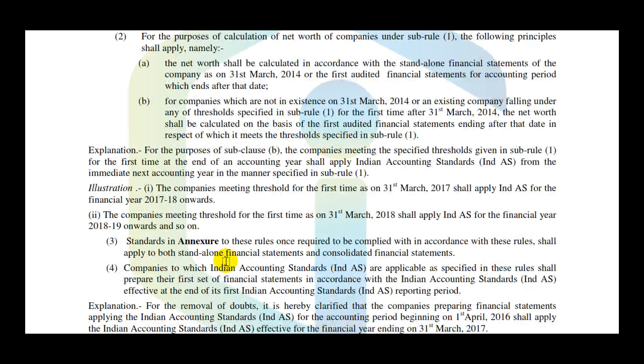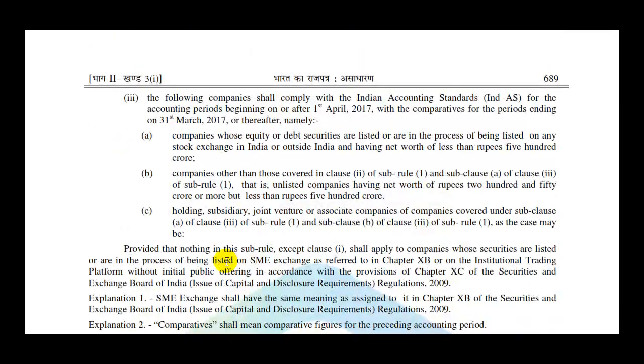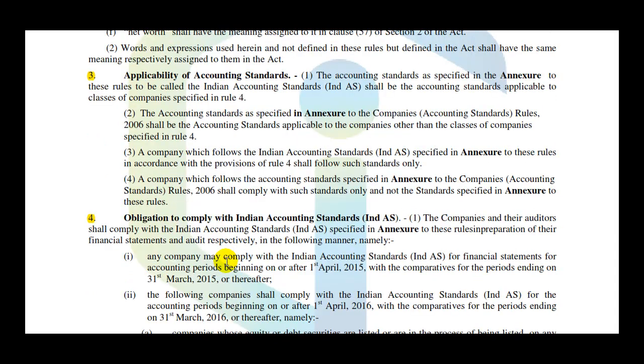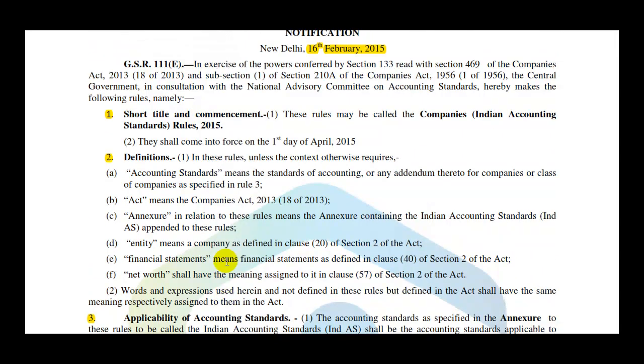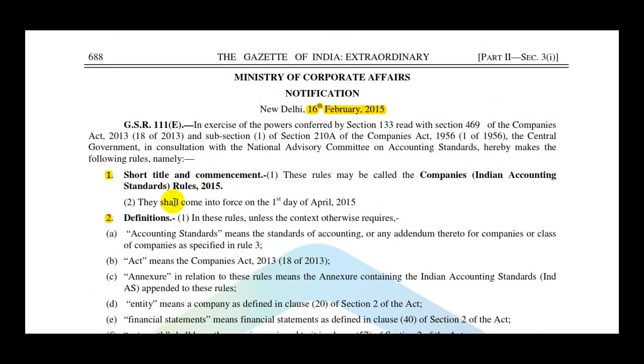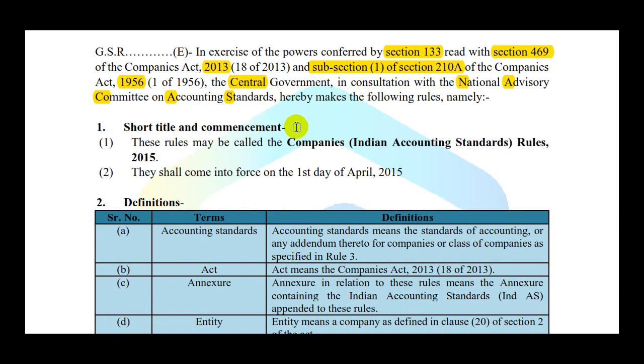So let's come back to the first rule. As you can see here, the first rule is of short title and commencement, and let's try to read it from our summary. Short title and commencement. These rules may be called the Companies (Indian Accounting Standards) Rules 2015, and they shall come into force on the first day of April 2015. Let's read through the definitions.